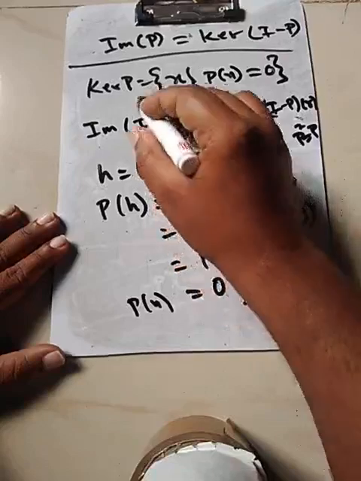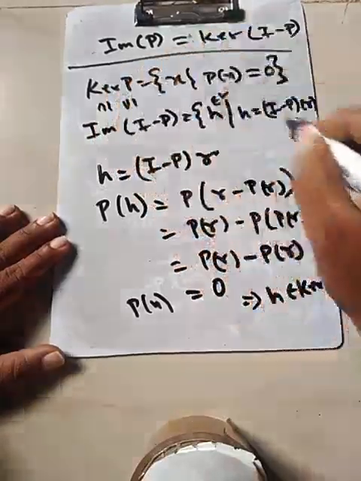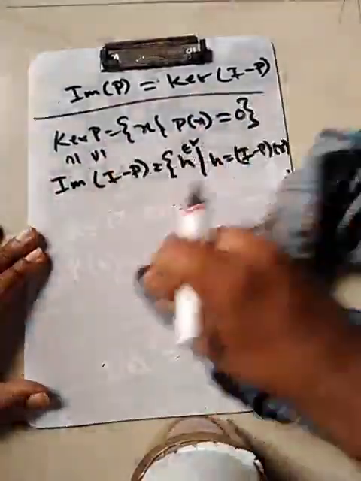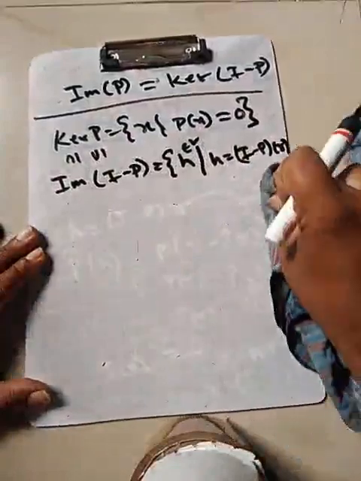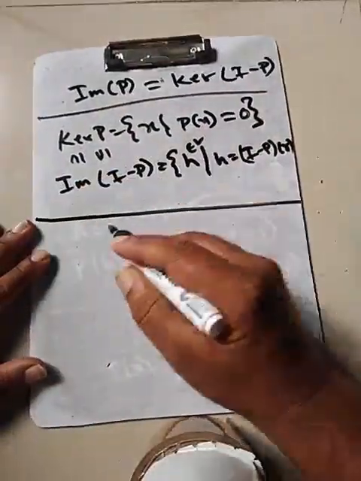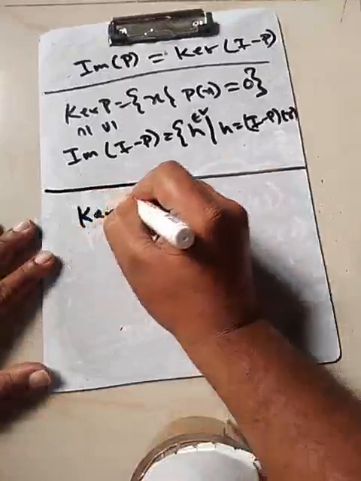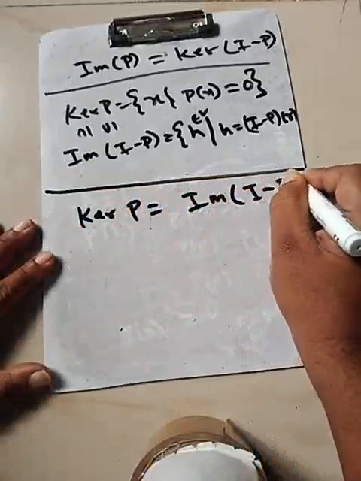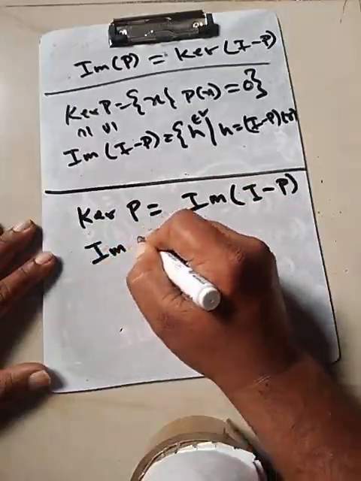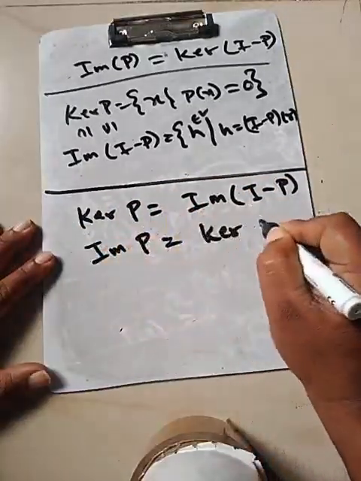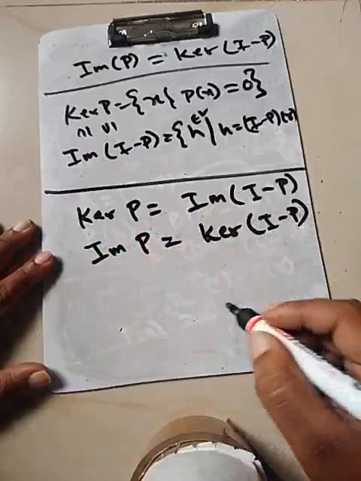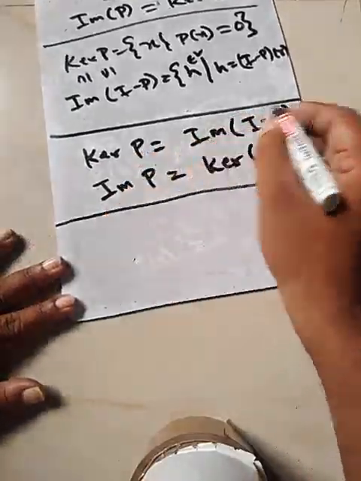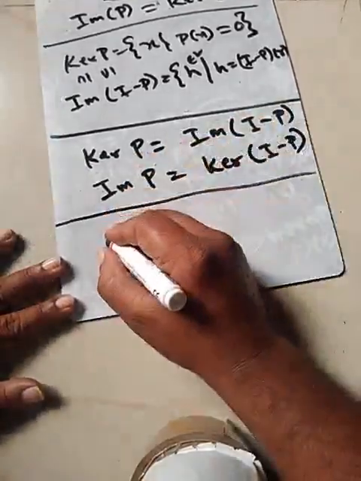So it was a typical element over here, and we have shown it in this way also and this way also. So in fact what we have shown is the following: the kernel of P is the image of I minus P, and the image of P is the kernel of I minus P. What one needs to show is that I minus P is indeed idempotent and linear, if P is given to be linear and idempotent. So let's check that first, the idempotent property.